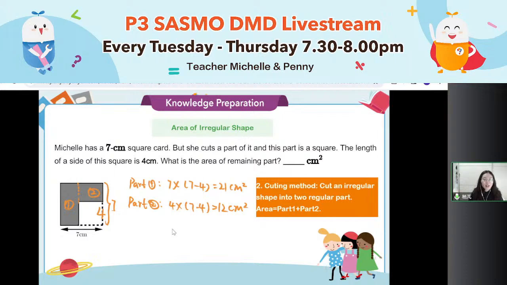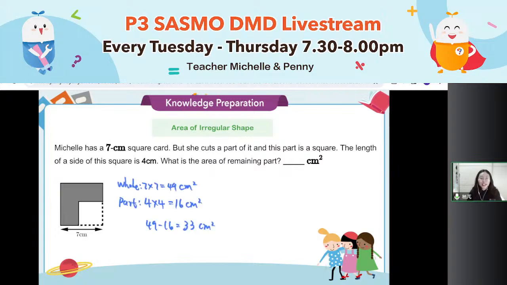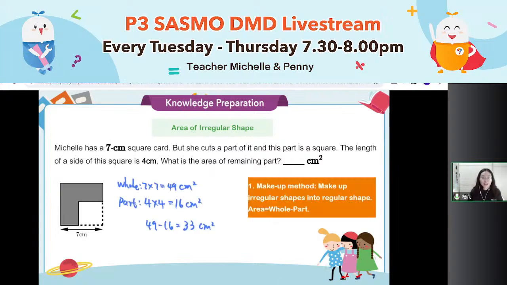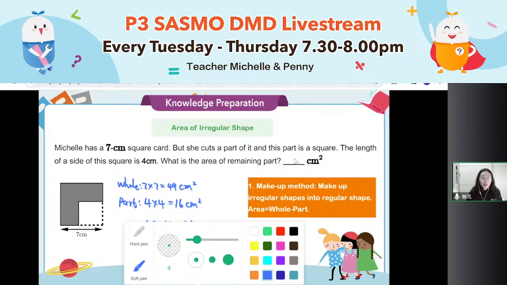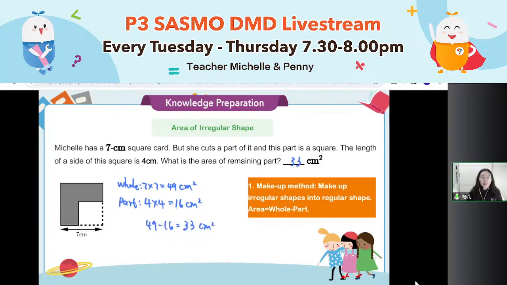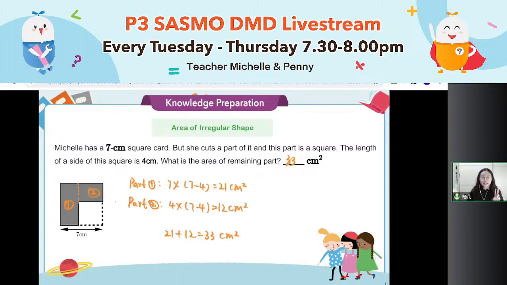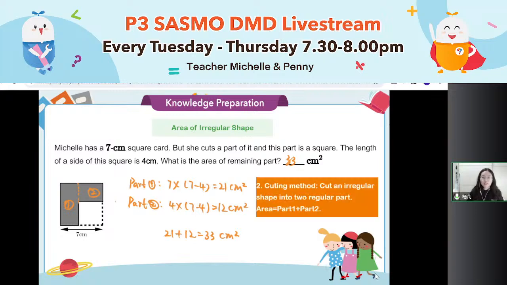Okay, now part 1 plus part 2. 21 plus 12 equals 33. 33 centimeter square. So here is the second method. You will find that both of these 2 methods can work. They will give you the same answer, which is 33. But okay, 2 of the methods can work. Which one is better to use depends on the question.